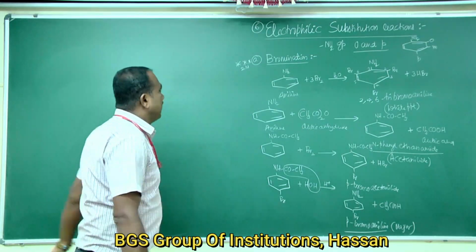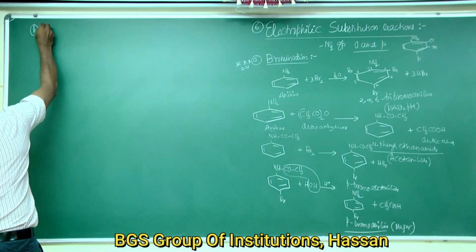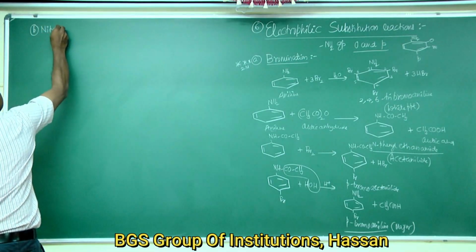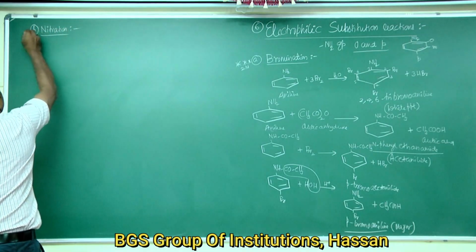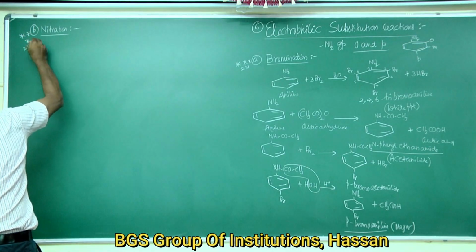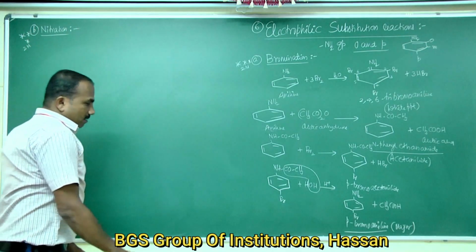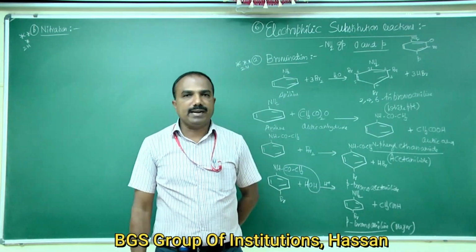Next, the second one is nitration. This is also important for 2 marks. In order to carry out nitration, you have to use the nitrating mixture.